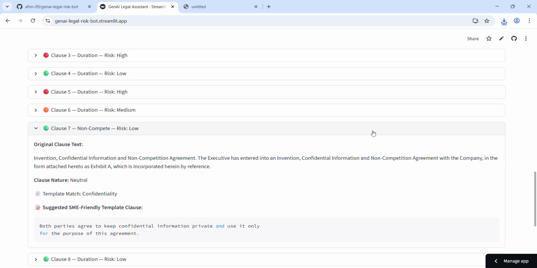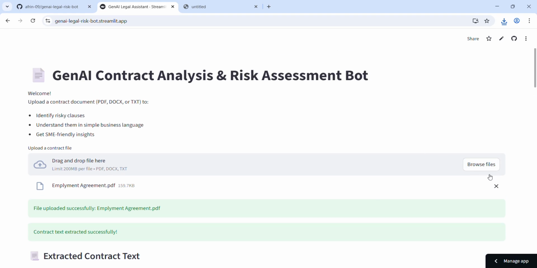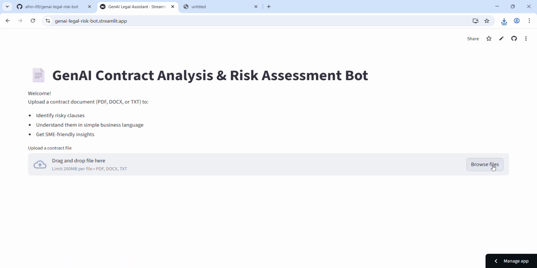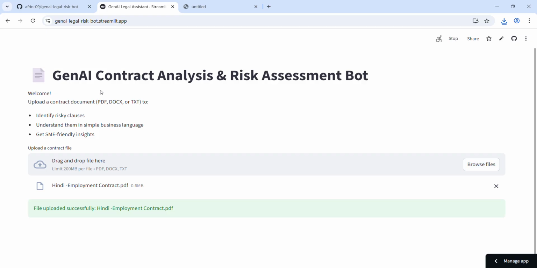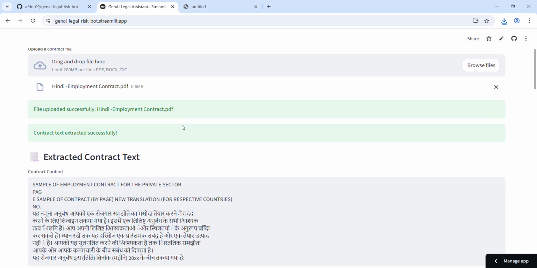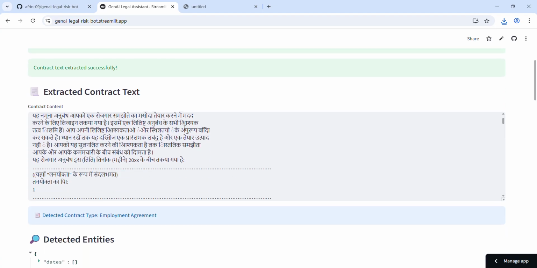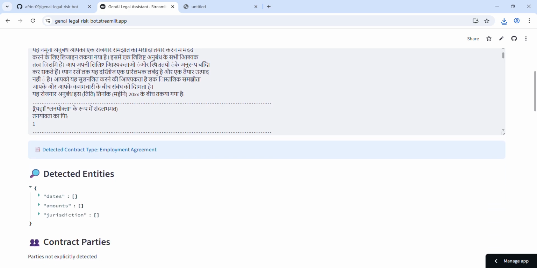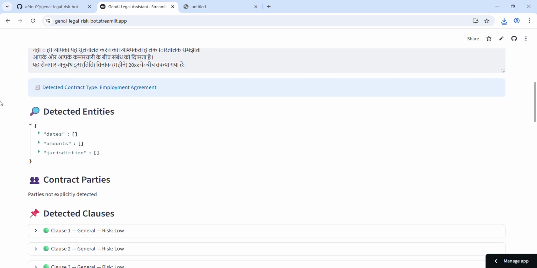And then here, let's upload a Hindi language contract. This platform also supports Hindi contracts. Hindi text is parsed directly and all outputs are presented in simple business language for consistency. All processing is done locally, no external legal databases are used, and the system strictly follows the allowed tooling stack.